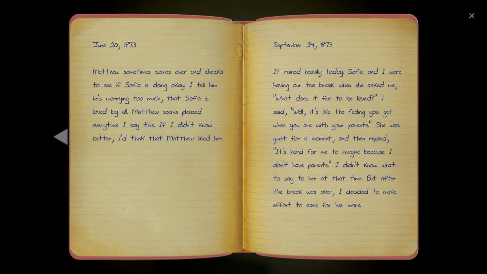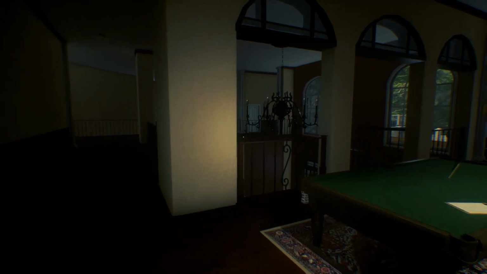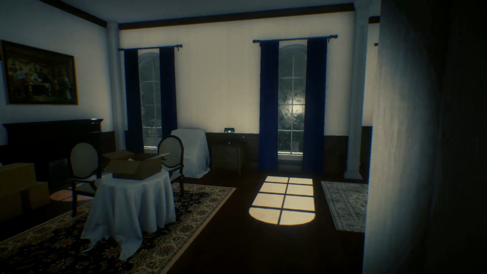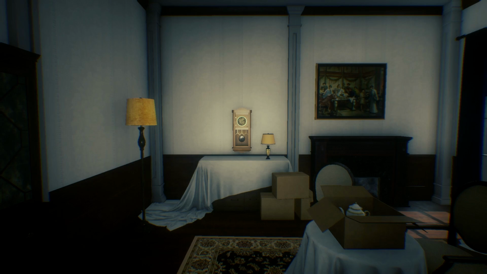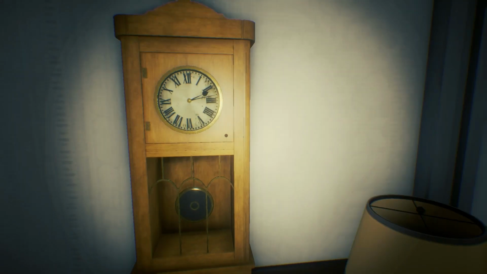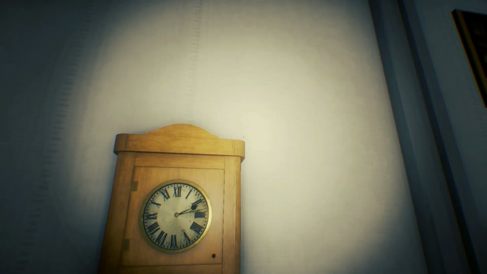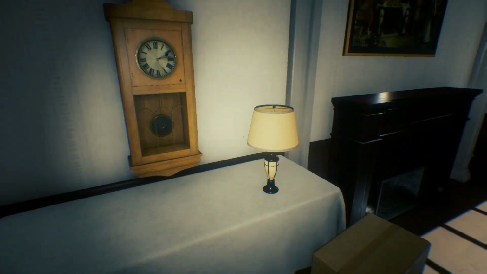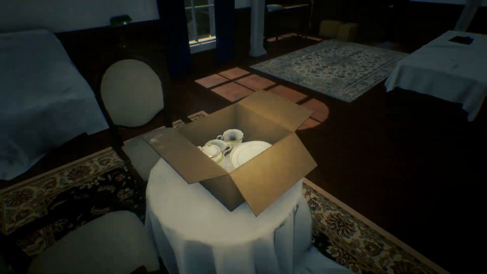Sophia? Who was Sophia? With nothing else to be found, I head to the tea room. What's this one? Oh, and look what we have here. If it isn't the clock, I know you're hiding. I need an item. Okay. Well, at least I know there's something in there. I don't know. I need a key. I need another key somewhere.